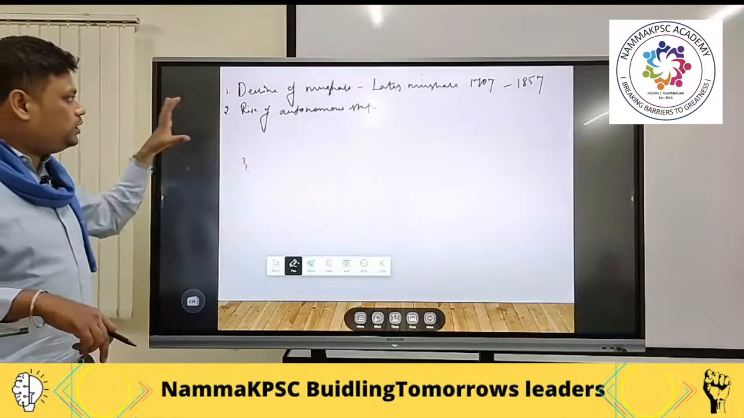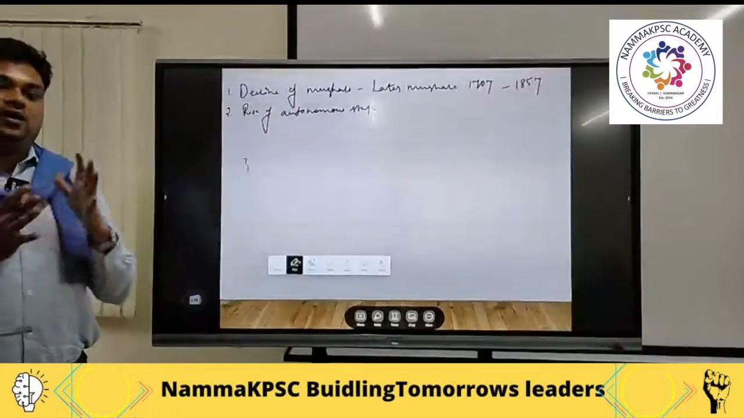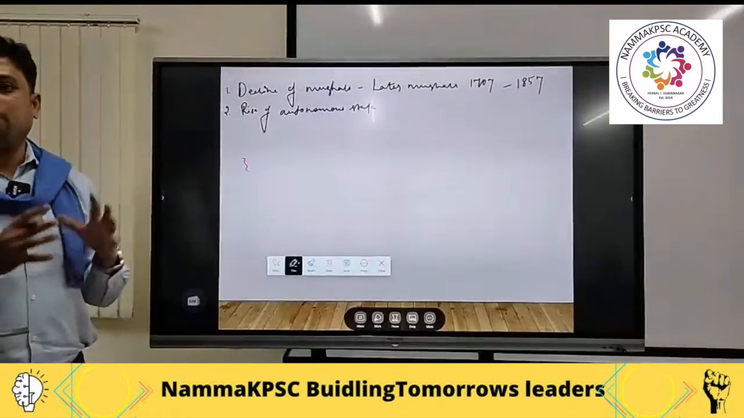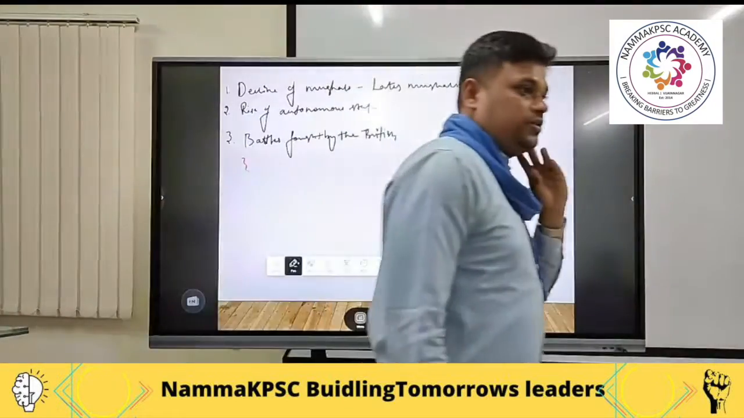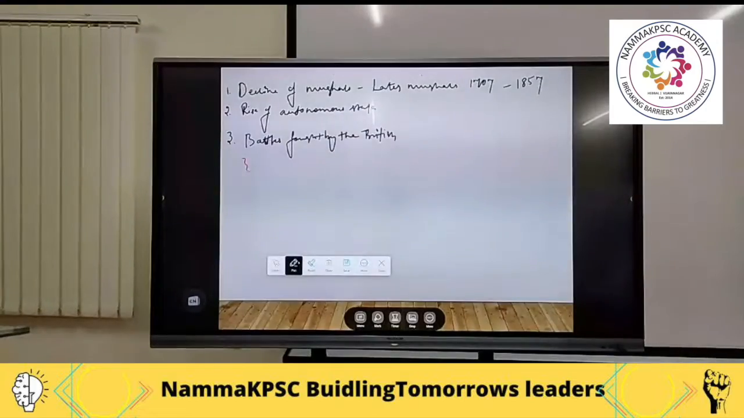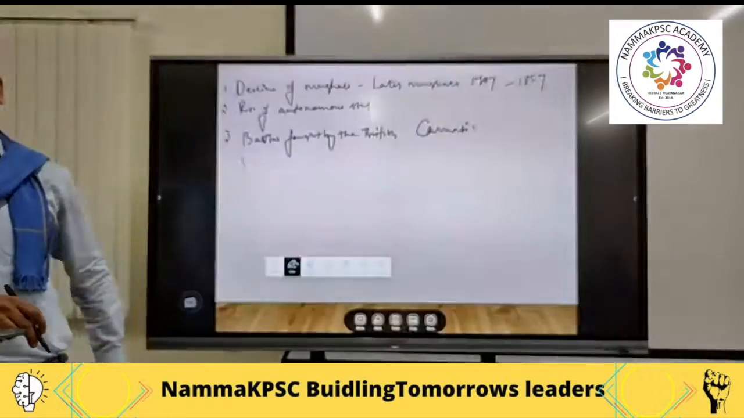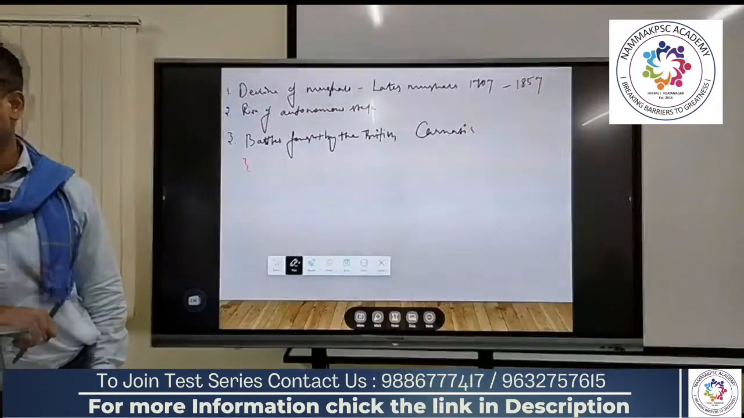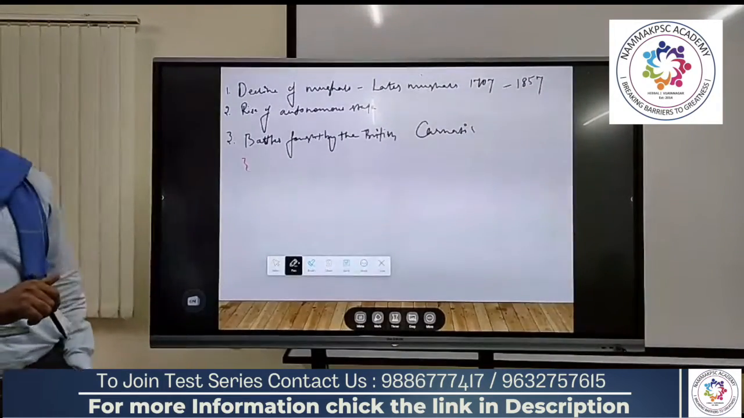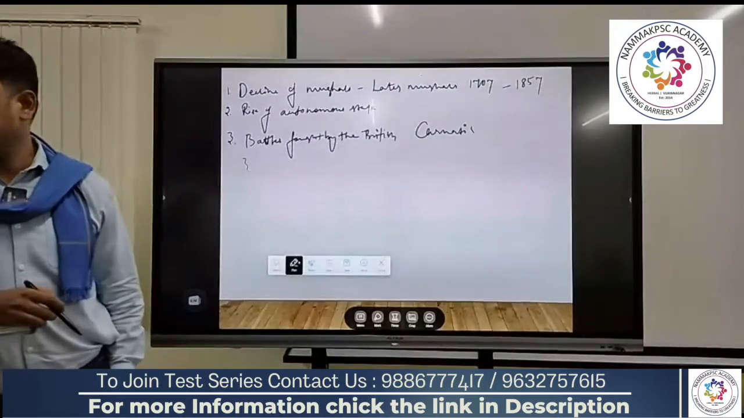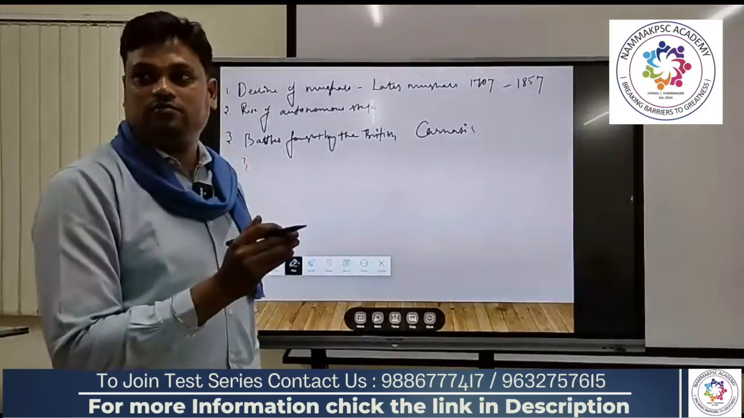Once you come to know the rise of autonomous states, the very next chapter is all about the battles fought in India. Battles fought by whom? The British. Battles fought by the British. Carnatic region. In modern day, Carnatic means which state? Which state in India was known as Carnatic during the time period of the British? Any guess? Madras. That is Tamil Nadu, Andhra Pradesh, and Telangana, and a part of Karnataka, which is known as Carnatic. So the British started the Carnatic War.